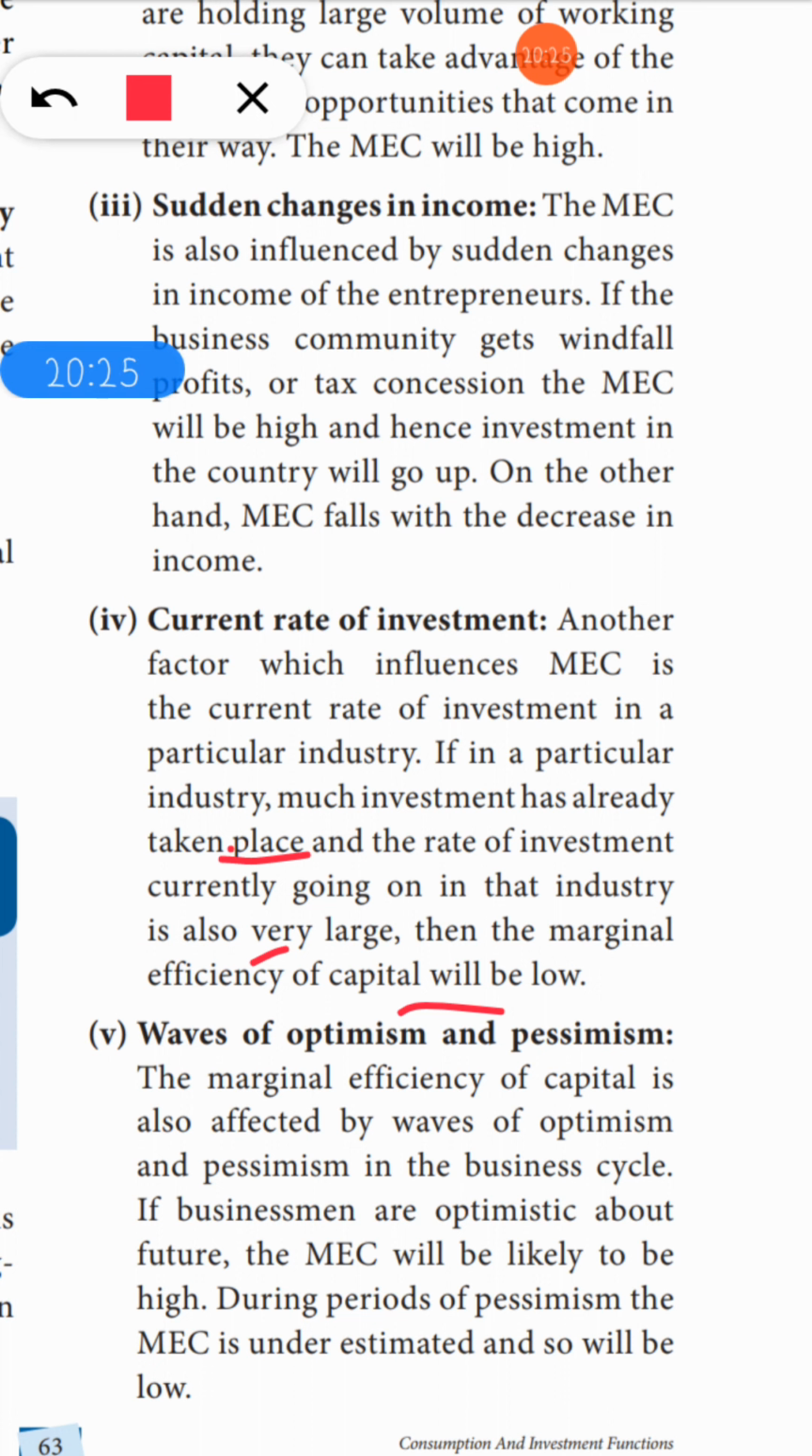Next is waves of optimism and pessimism. The marginal efficiency of capital is also affected by waves of optimism and pessimism in the business cycle. That is boom, which we already saw, and recession, which is said to be pessimism. So if businessmen are optimistic about the future, the MEC is likely to be high. During periods of pessimism, the MEC is underestimated and so will be low.